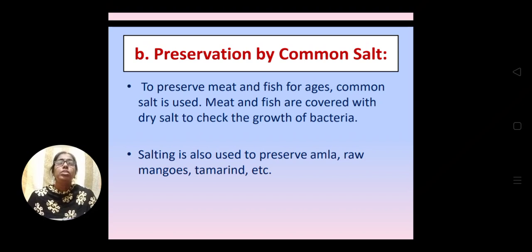The meat and fishes are covered with dry salt to check the growth of bacteria. So salt is used for preventing the growth of bacteria. Similarly, salting is also used to preserve amla, raw mangoes and tamarind.